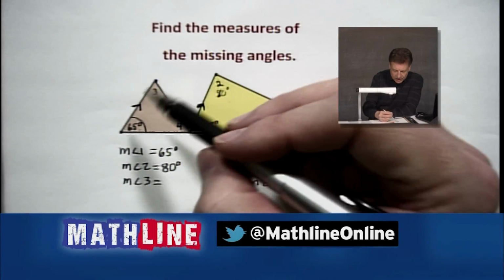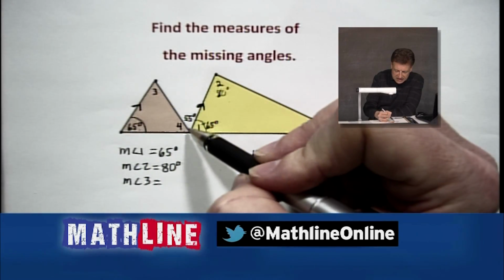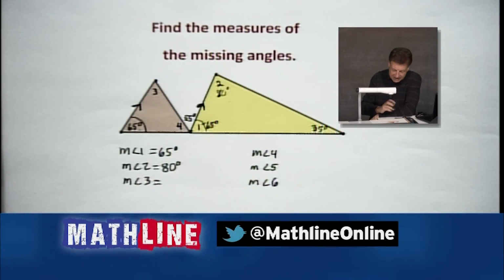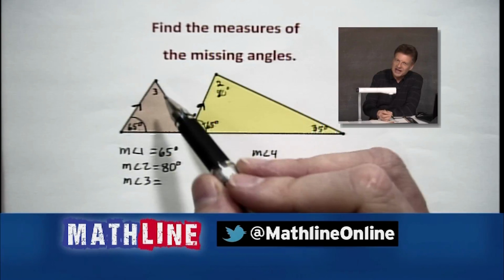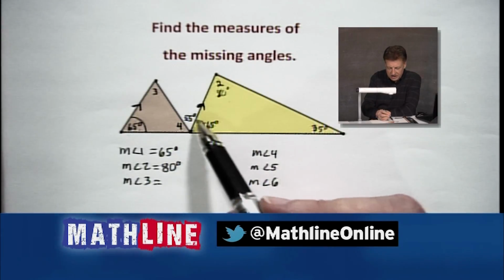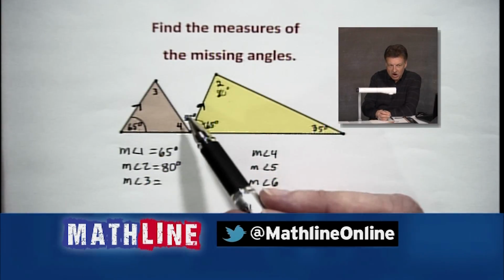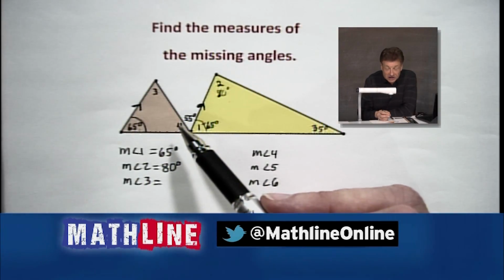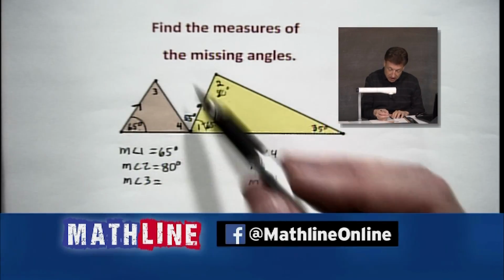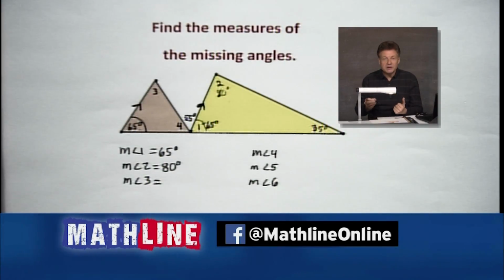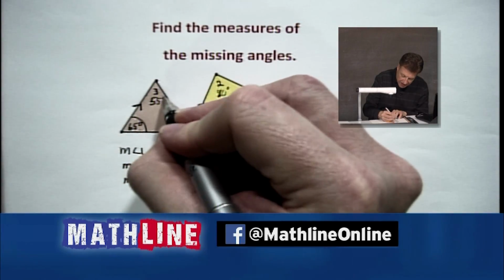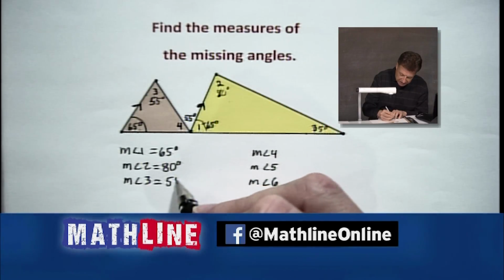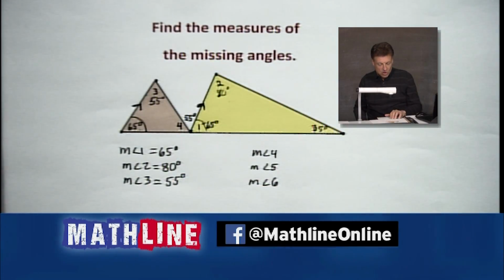Now, let's go another point here. Parallels, zigs and zags, all right? And when they zig and zag like this, this becomes a transversal right there. You got it? And that means 55 and 3 are alternate interior angles. And guess what? If the lines are parallel, we got parallels going on here, they will be congruent, meaning they got the same measure. So we have angle 3 under our belt right now. There goes 55 right up there to the top. We'll put a 55 degrees right in there for angle 3.